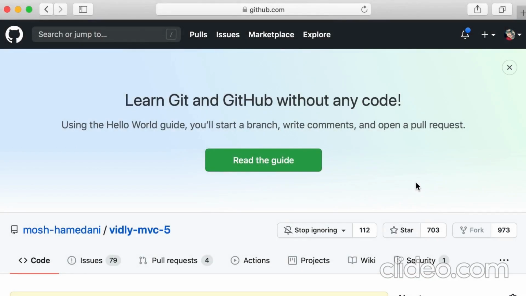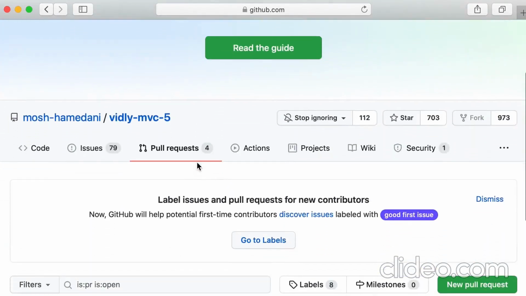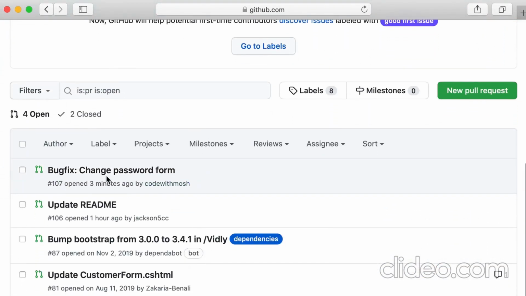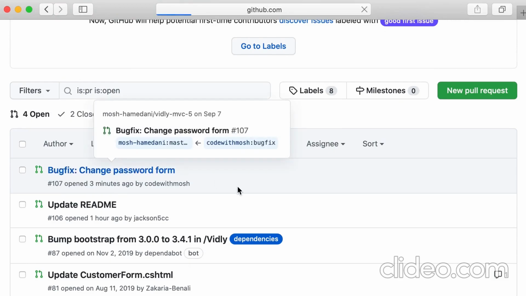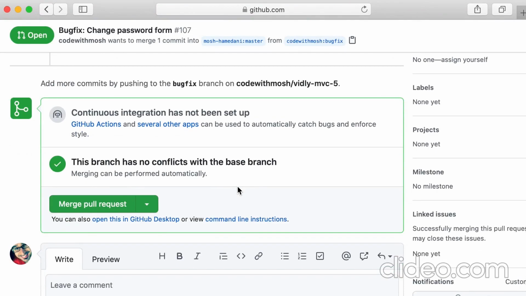So on this other browser window, I'm logged in using my personal account. And look, we have 4 pull requests. And here's the last one that I just created using my other account. So I can look at this pull request, go through changes with the contributor. At some point when I'm happy, I can merge and close this pull request.